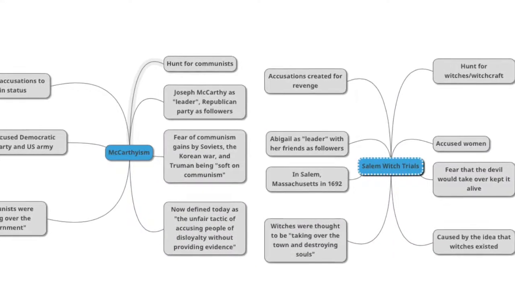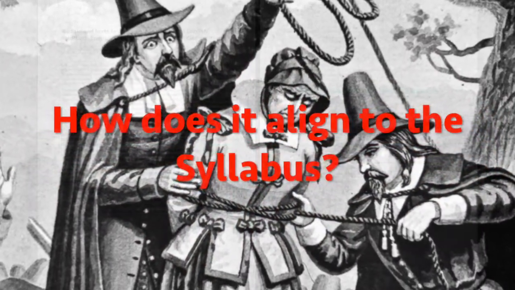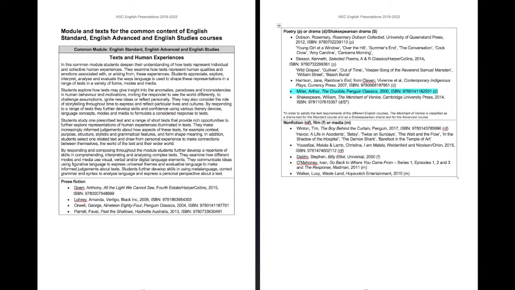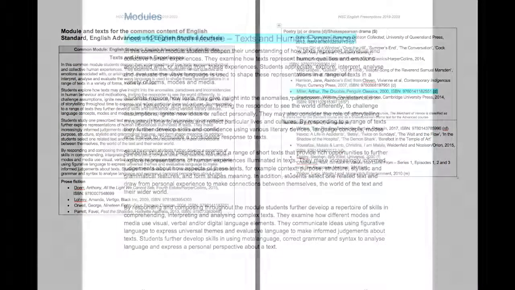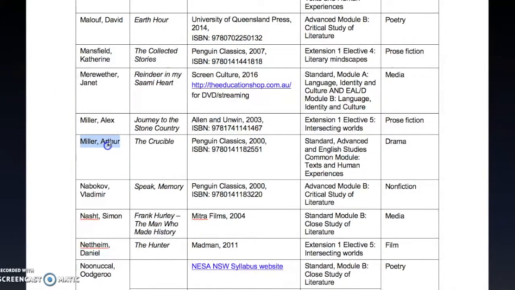The Crucible is one of the texts of the Year 12 Common Module, Text and Human Experiences. This means that Advanced, Standard and English Studies all have the option of engaging with this text, and therefore this resource that I have created. I have not aimed the resource at any one class level in particular, as I believe it is a good task for all classes to undertake to gain initial context of the play before engaging further with the text.